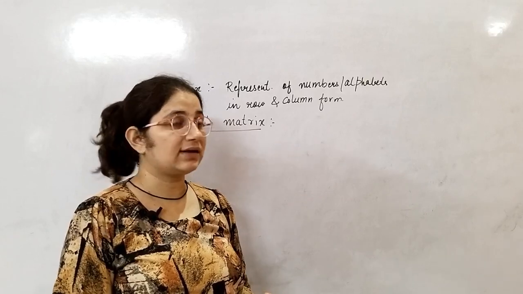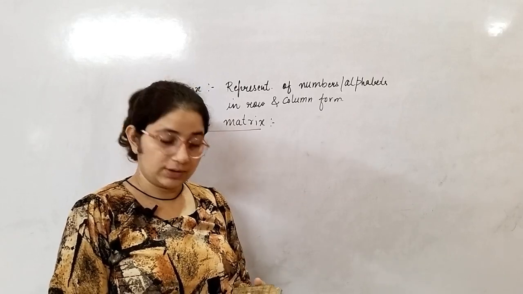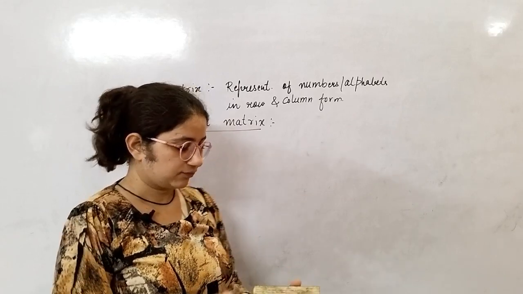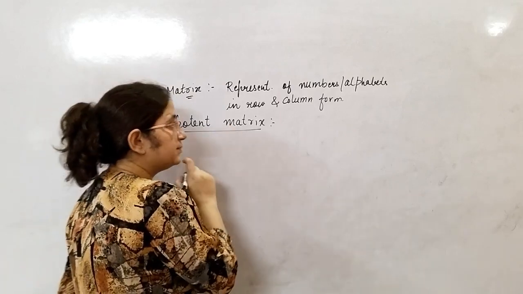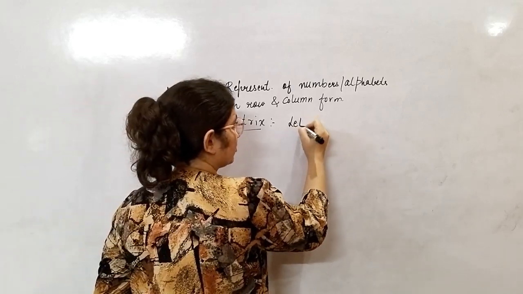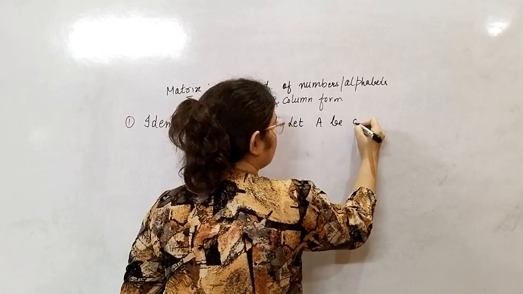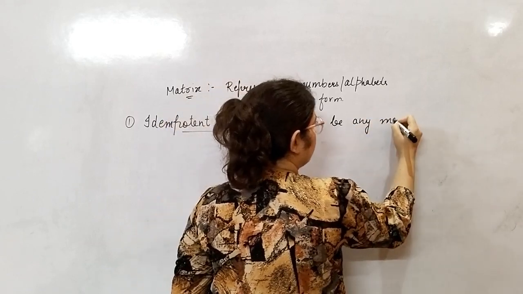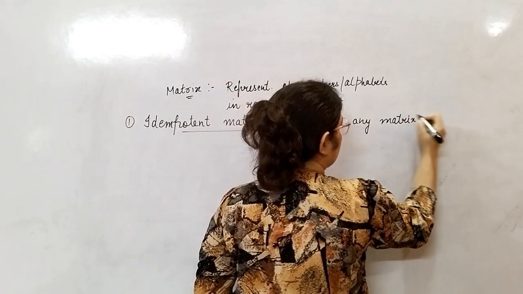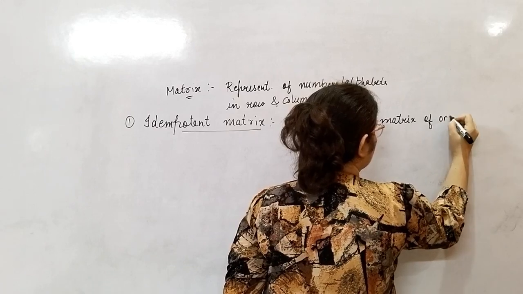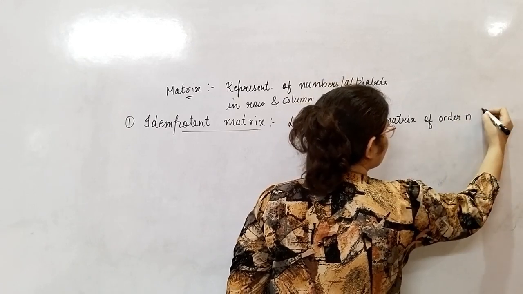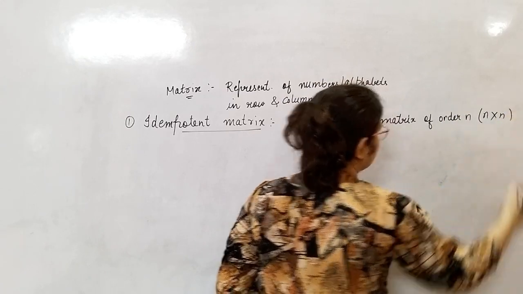Rectangular it will not work. I will show why it will not work. Okay, now idempotent matrix, let A be any matrix of order n and it is a square matrix. तो order n का मतलब है n cross n you have.